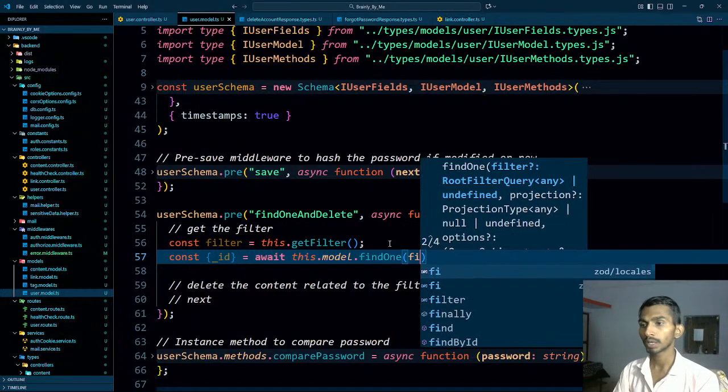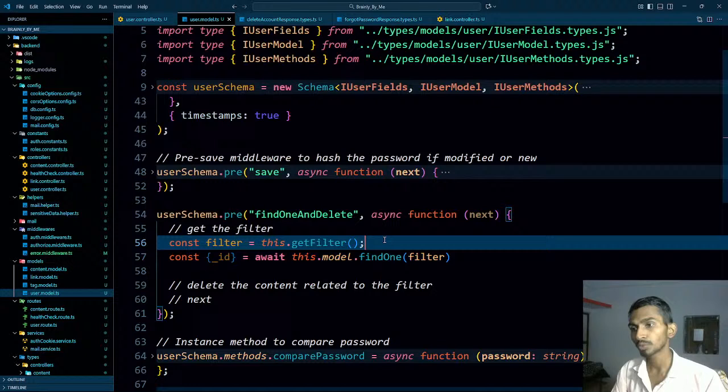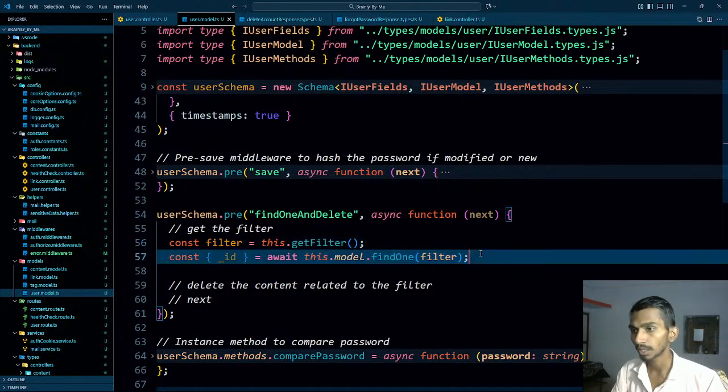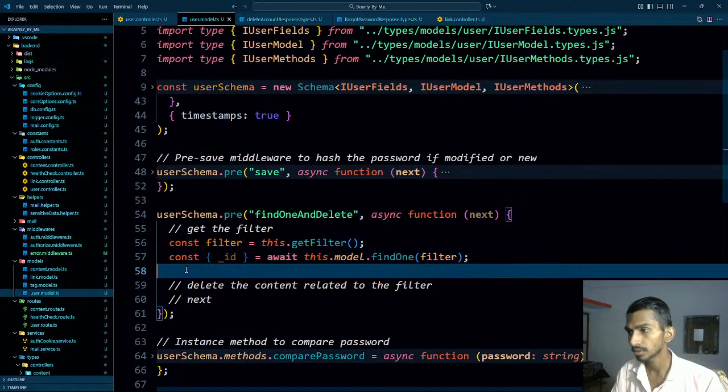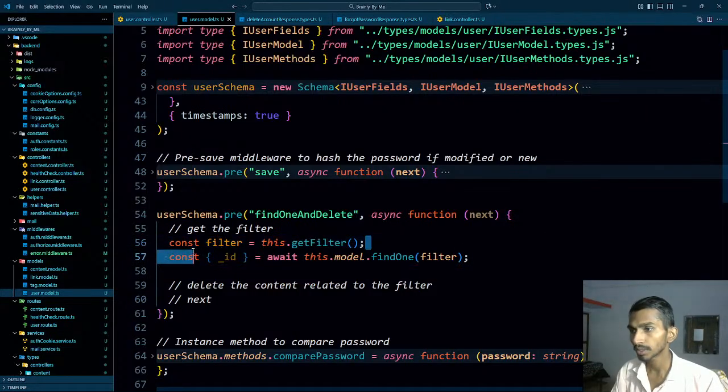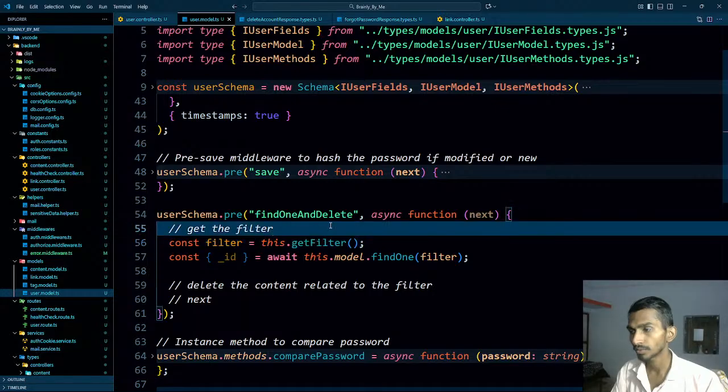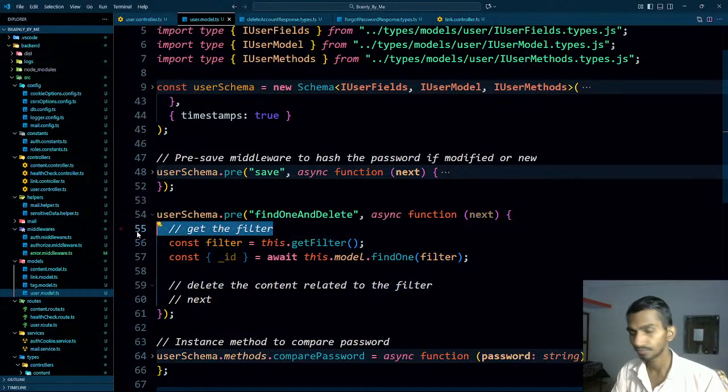And then the filter I'll be providing. This model, ultimately the model we are in right now, is the user model. So ultimately I'm going to be getting the user document, and mainly that user that is saved. So I got the filter, and this filter came from the user object that we had in the user controller.